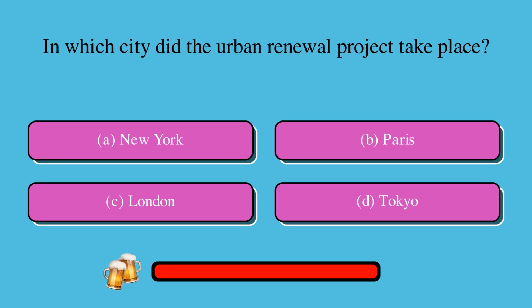In which city did the urban renewal project take place? Is it A. New York, B. Paris, C. London, or D. Tokyo? The correct answer is B. Paris.